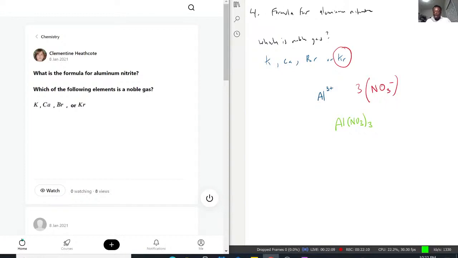There we go. This is a perfect tangent because it shows the importance of rereading your question, because it did not ask for aluminum nitrate, it asked for aluminum nitrite. Subtle difference, but it's super crucial that you recognize that. Nitrite is different: think of nitrate, but you get rid of 1 oxygen. So we have NO2 minus, and our answer simply changes to NO2.